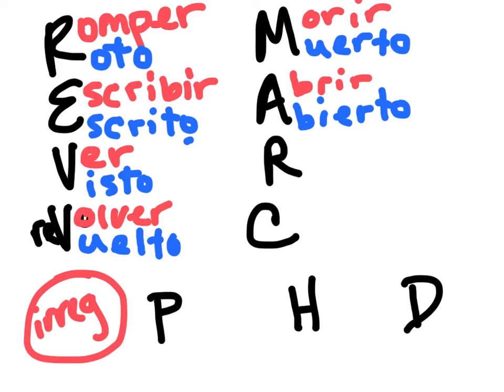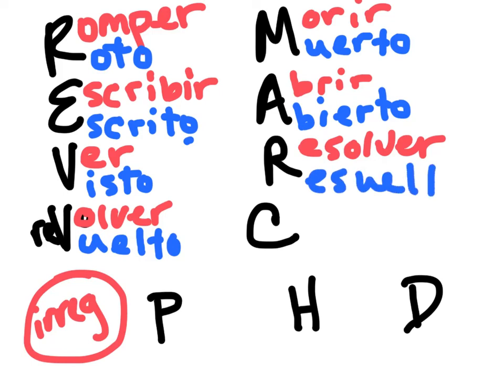Okay. This other R is for resolver, to resolve, and it becomes resuelto, resolved. So el problema está resuelto. The problem is resolved. And I know problema ends in MA, but it is actually masculine, el problema, and so we use O at the end.